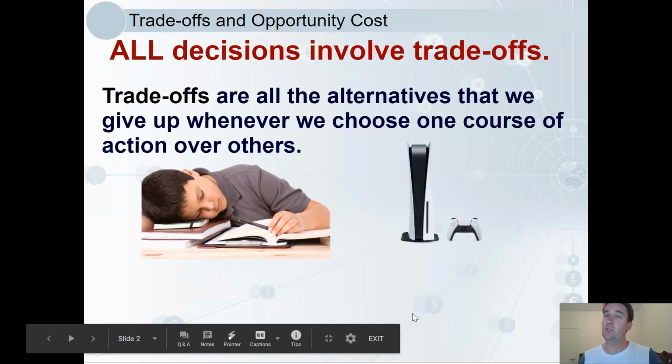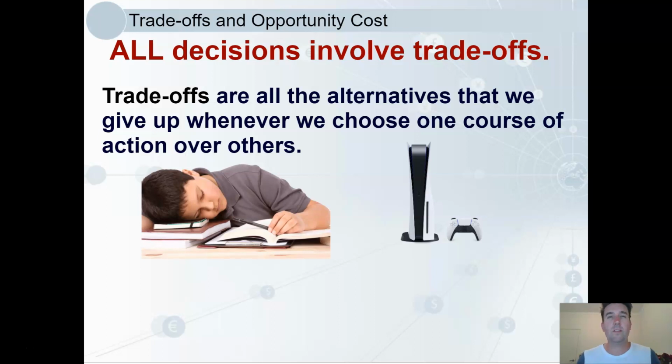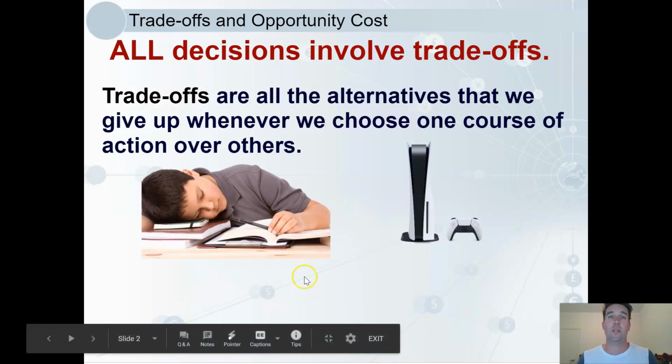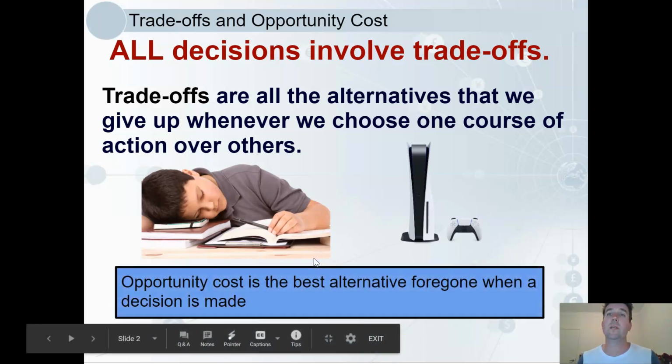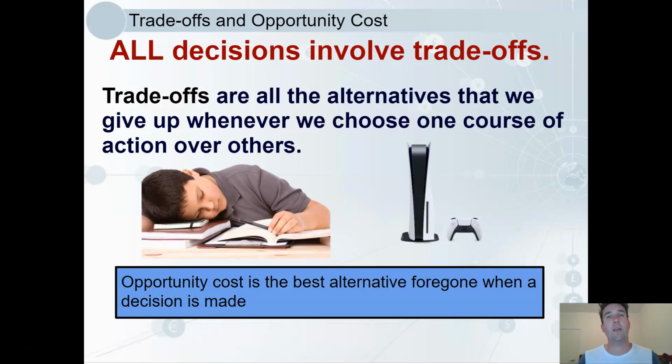Economics is largely about choices. Every choice or decision we make involves trade-offs, alternatives that we can no longer do when we make that choice. For example, when you choose to study at home, you may be giving up extra sleep or gaming. In this section, we'll be referring to opportunity cost, which is the best alternative you give up when making a choice. So the cost you have for an extra hour of study may be an hour of sleep if that's the best alternative of your time.